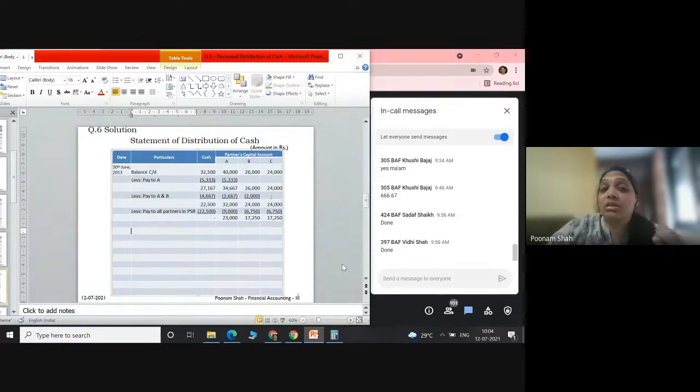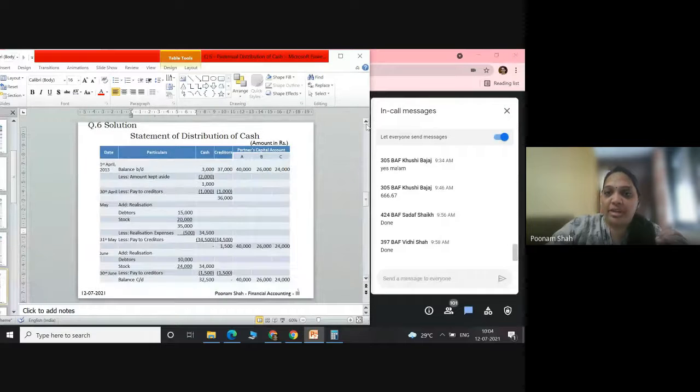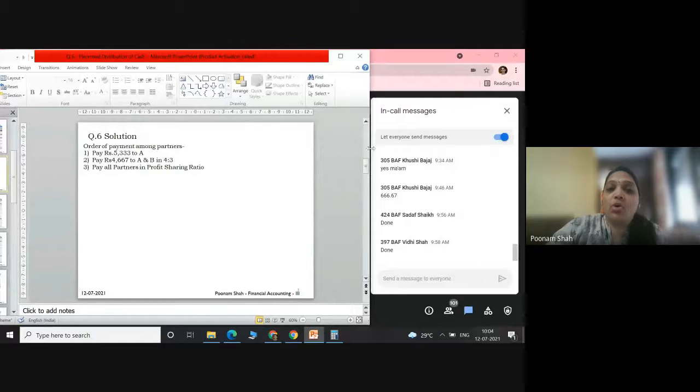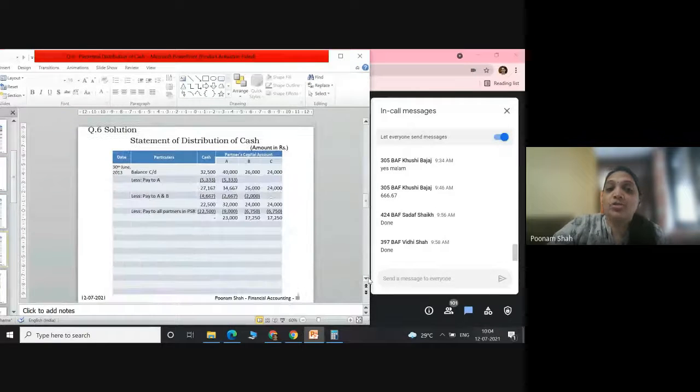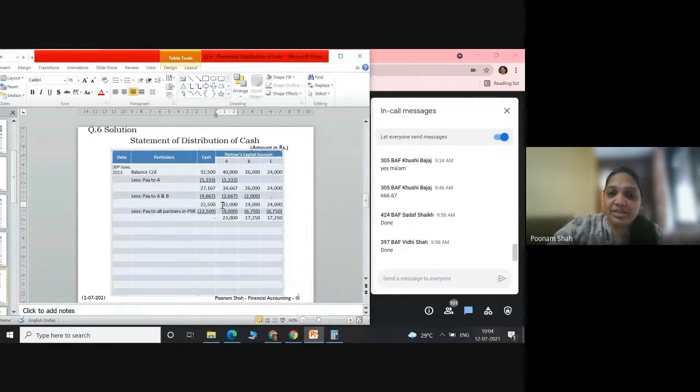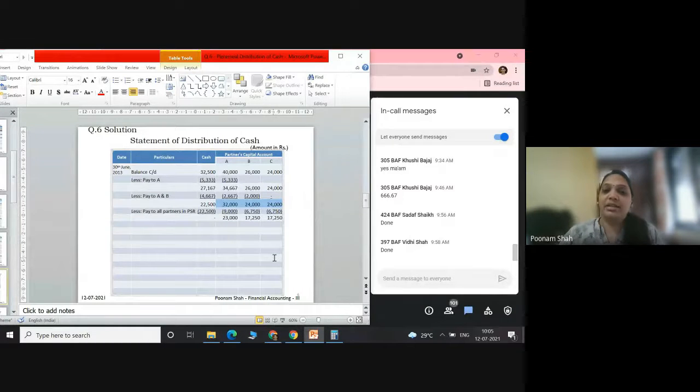Now you reach your third step, the third point of the order of payment. And what is that third point? Pay to all partners in profit sharing ratio. So before starting, you always confirm that the balance you are getting just before paying all partners is in 4:3:3. So 32, 24, 24 is 4:3:3, right? Yes, ma'am. So once you get this, that means you are going correct. Okay, everyone. Any doubt till now? Any question till now?